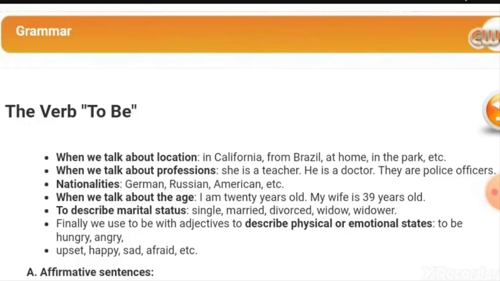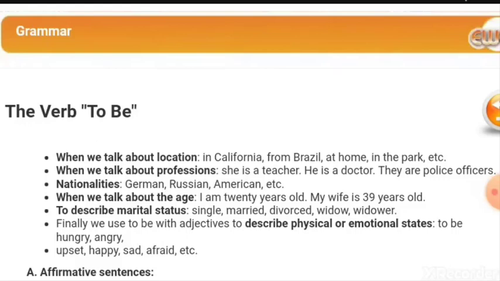Or when we talk about professions, مجال الاختصاص أو العمل. She is a teacher. هي معلمة. He is a doctor. هو طبيب. They are police officers. هم شرطيون.